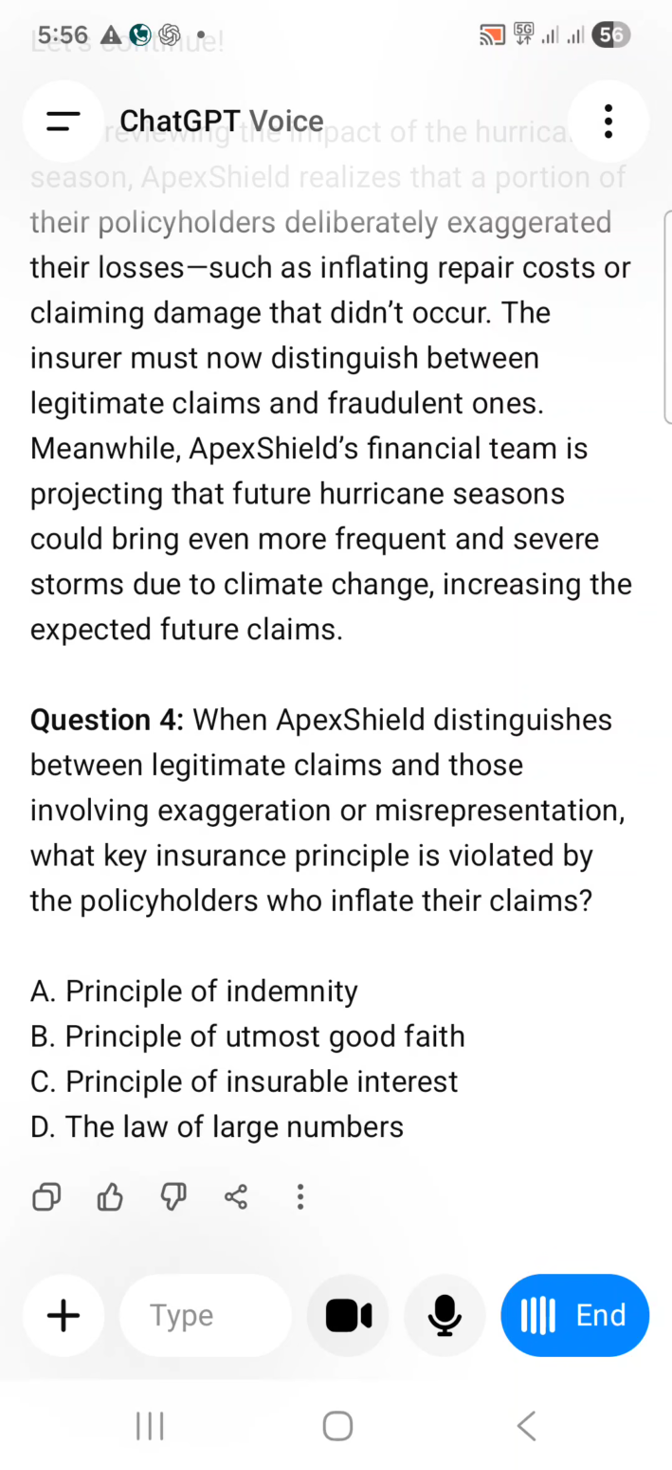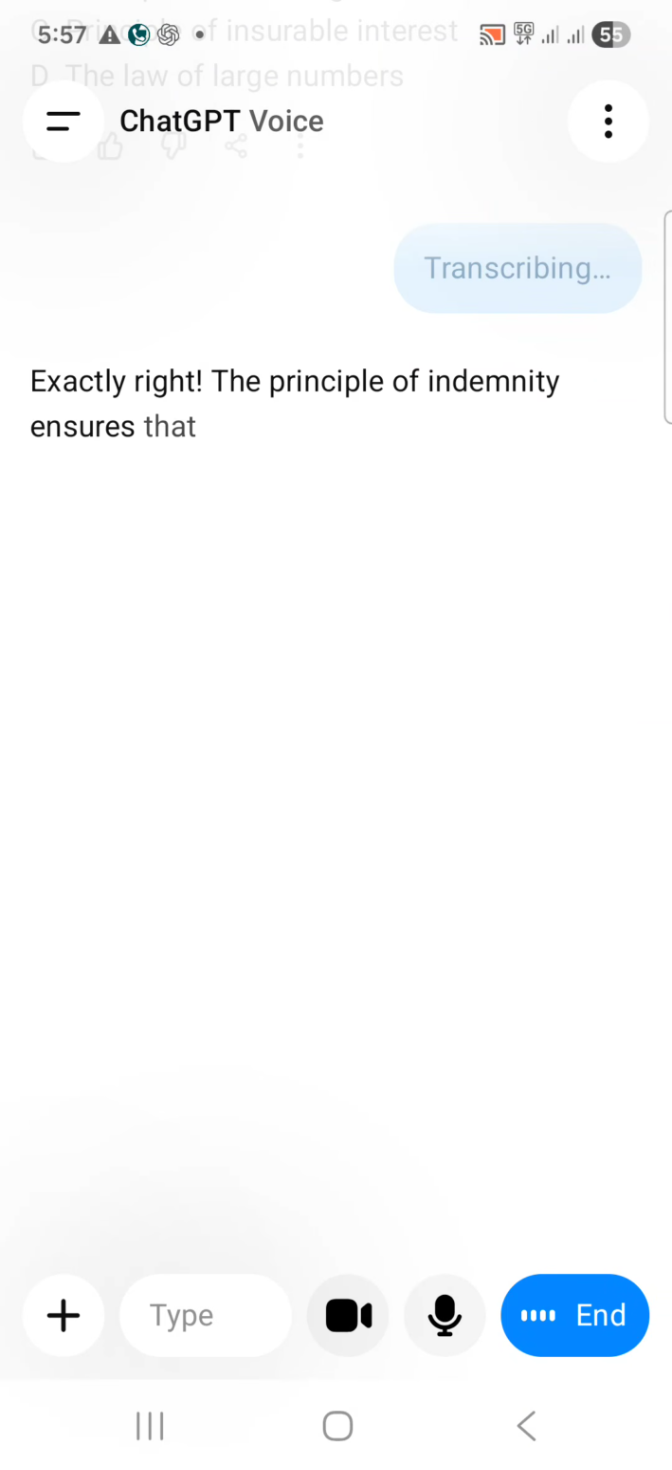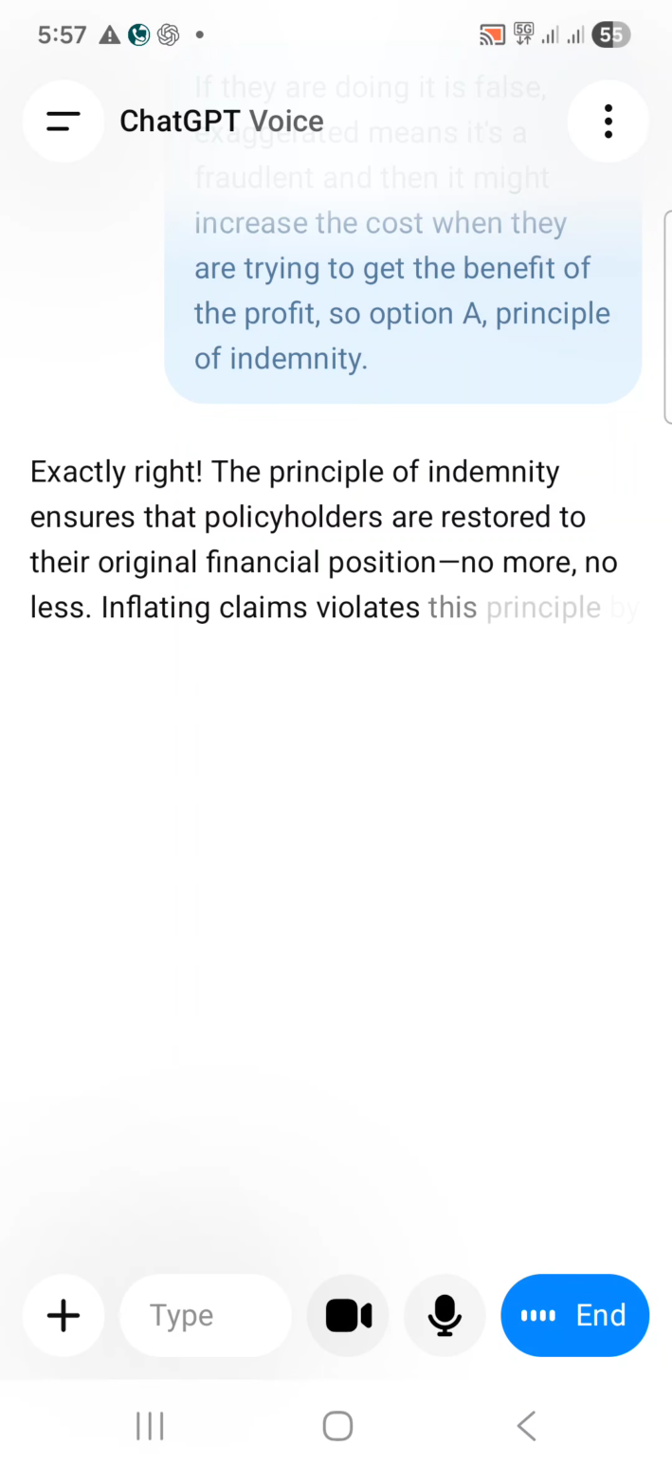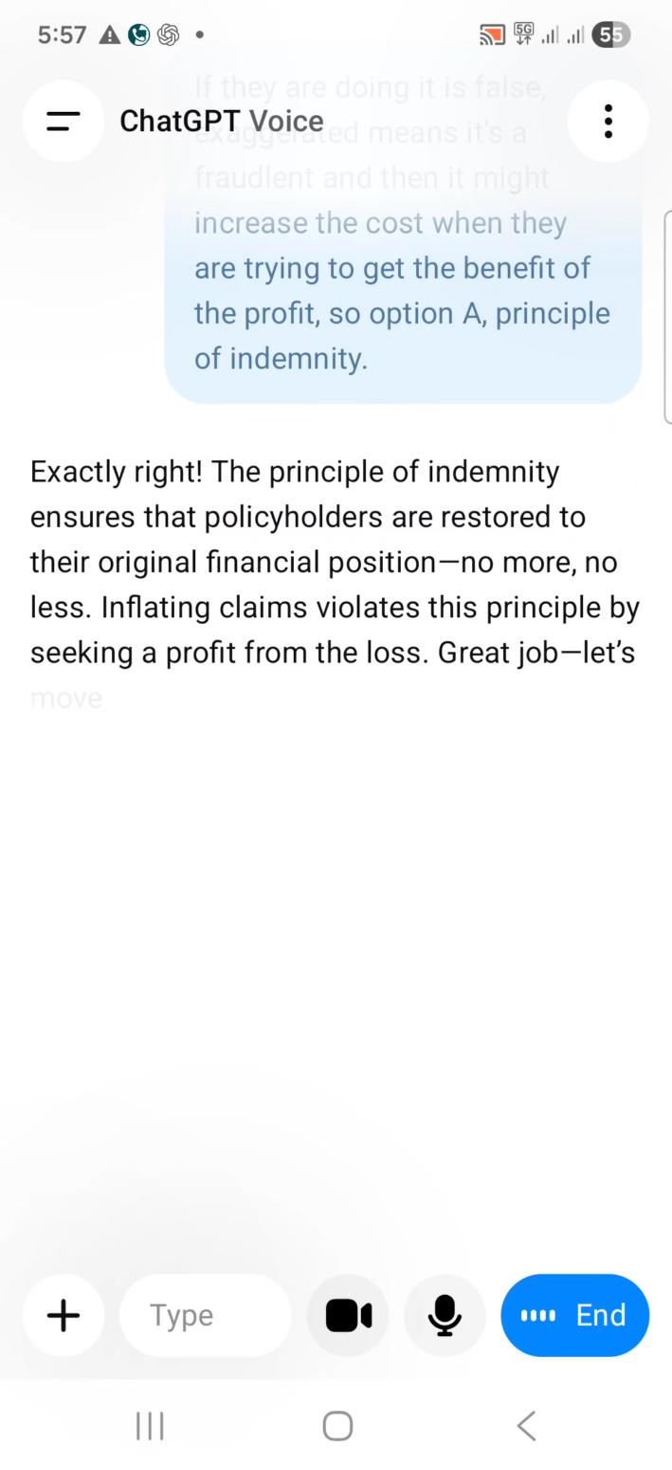If they are doing it, the false exaggeration means it's fraudulent, and it might increase the cost, meaning they are trying to get a profit from it. So option A, principle of indemnity. Exactly right. The principle of indemnity ensures that policyholders are restored to their original financial position. No more, no less. Inflating claims violates this principle by seeking a profit from the loss. Great job. Let's move forward.